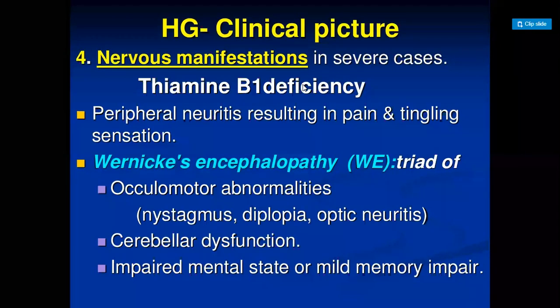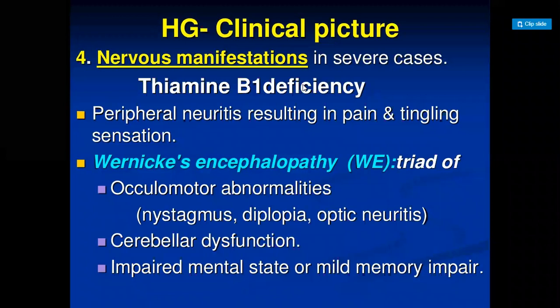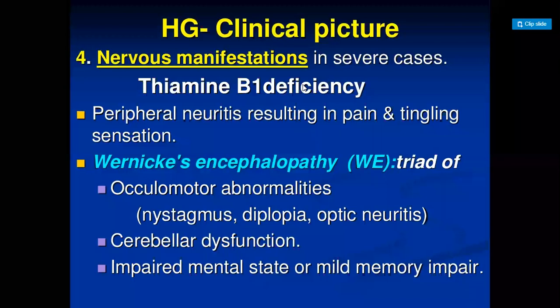That is Wernicke encephalopathy. And sometimes there is a cerebellar dysfunction, where the cerebellum is not able to do its function properly, and sometimes there is an impaired mental state or mild memory impairment. The patient is not able to do the functions properly mentally.